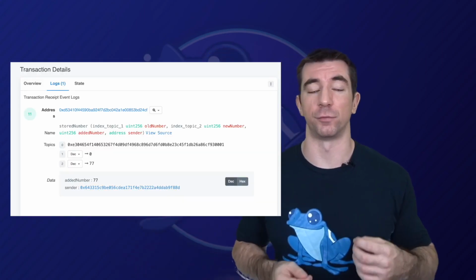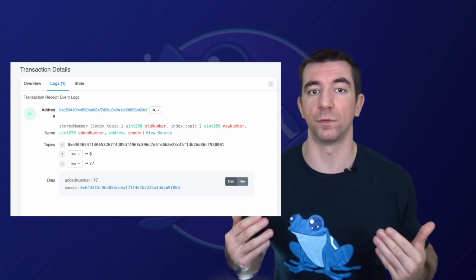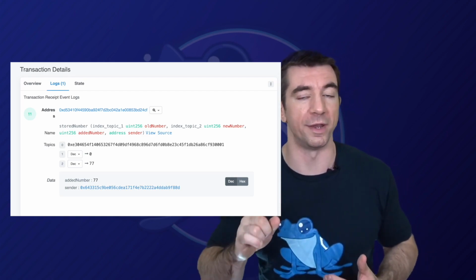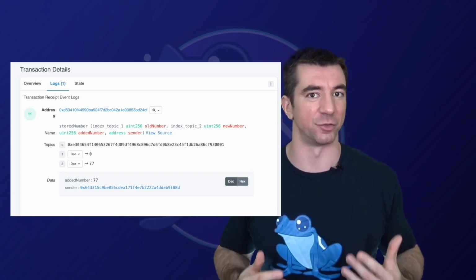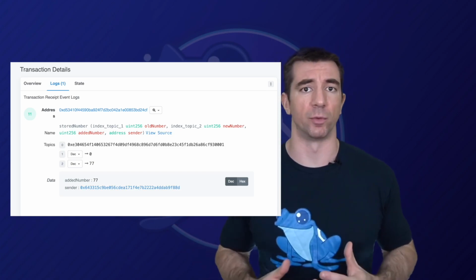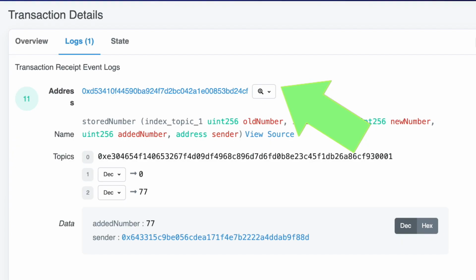Now, in this smart contract, whenever anybody calls the store function, we're going to emit this event. Here's an example of a transaction where we called the store function with a value of 1. Let's look into the logs to see what this event actually is going to look like. An event is going to be broken down like so. The address of the contract or account the event is emitted from. The topics are the indexed parameters of the event. Data. This is the ABI encoded non-indexed parameters of the event.